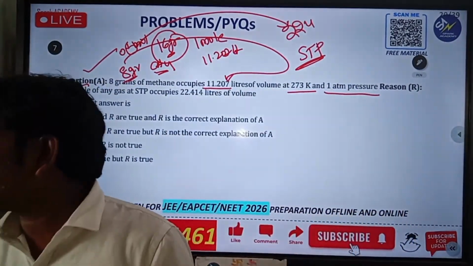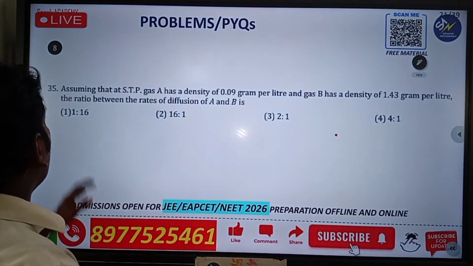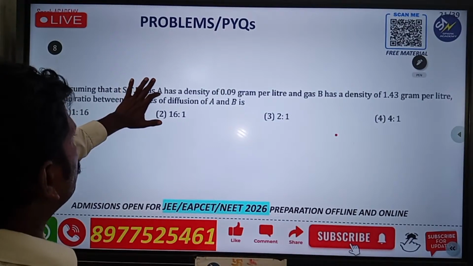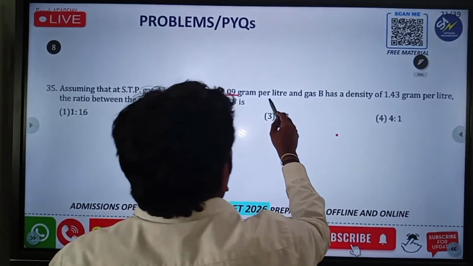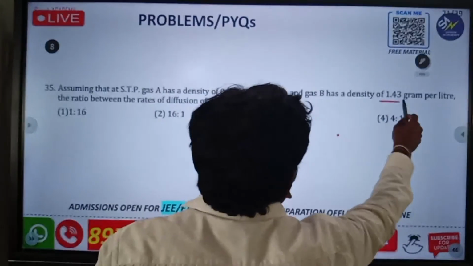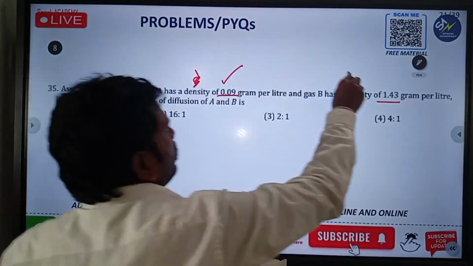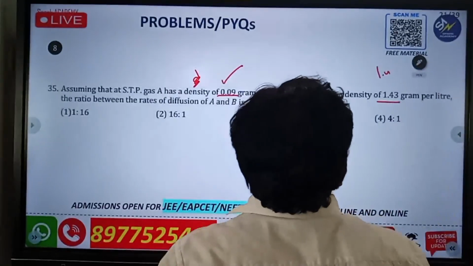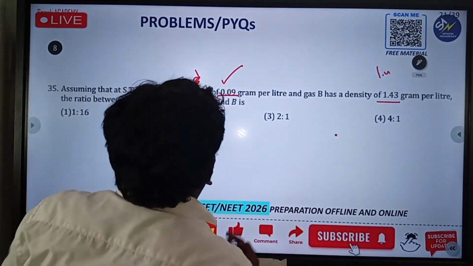Okay, let's go for another one. Another question we are going to discuss. Assume that at STP, gas A has a density of 0.09 gram per liter and gas B has 1.43 gram per liter. What is the ratio between the rates of diffusion of A and B?